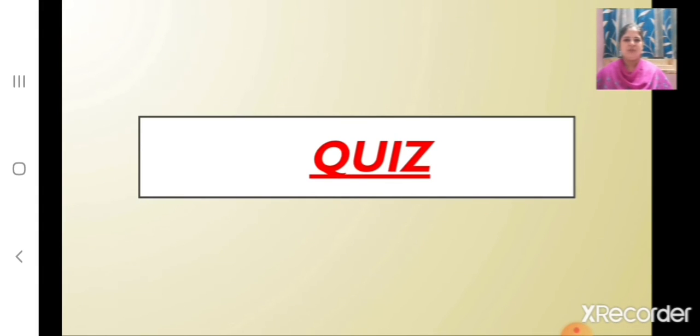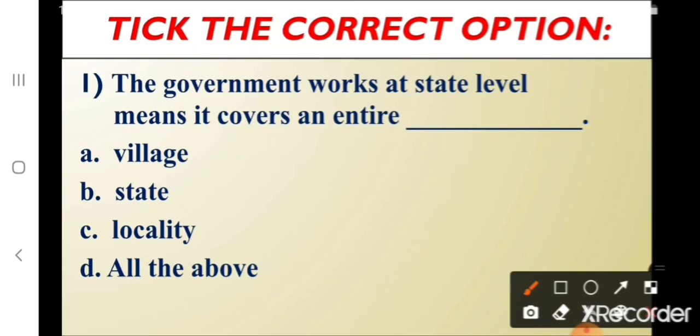Now children, let's do a quiz. Tick the correct option. The government works at state level means it covers an entire dash. A. Village, B. State, C. Locality, D. All the above. What's the correct option? Yes, B. State. The government works at state level means it covers an entire state.